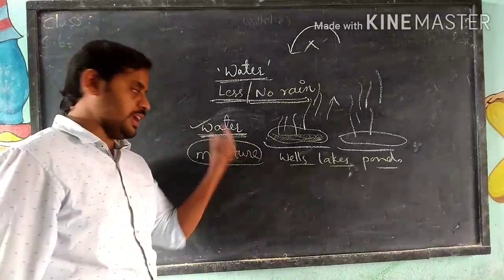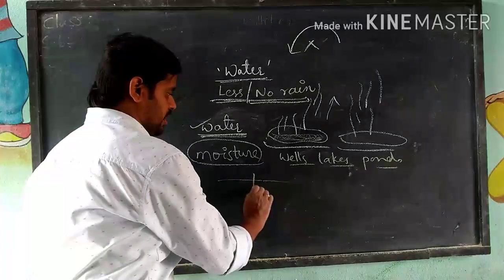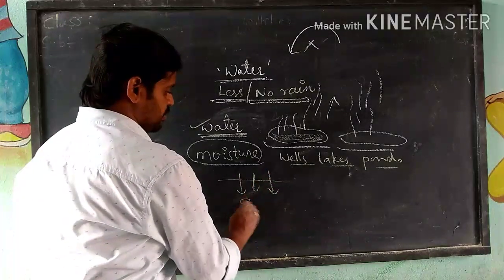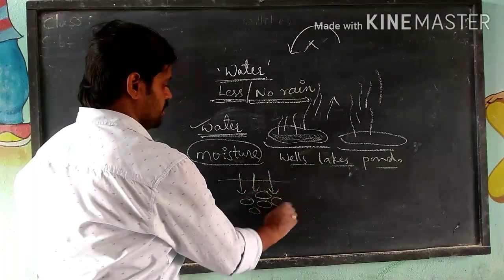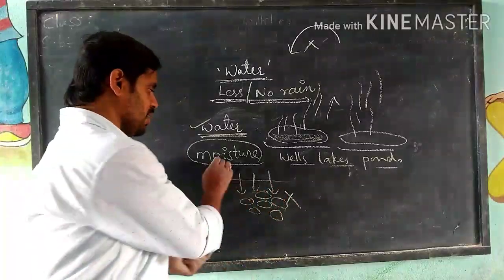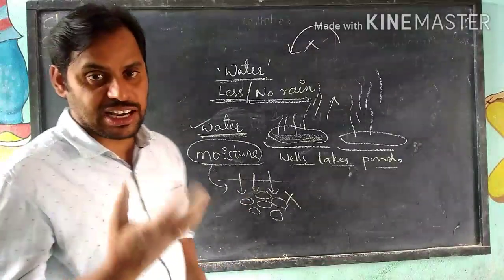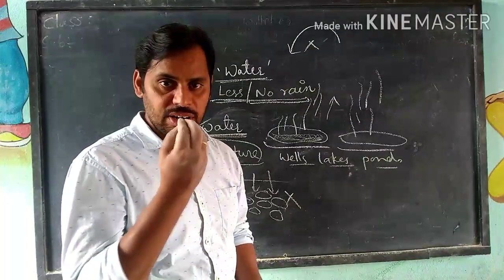When there is no rainfall, there is no seeping water. When there is no seeping of water into the soil layer, the soil layer will become dry. There is no more rainwater, there is no moisture. When there is no moisture, the land becomes dry. The cultivating land becomes dry.